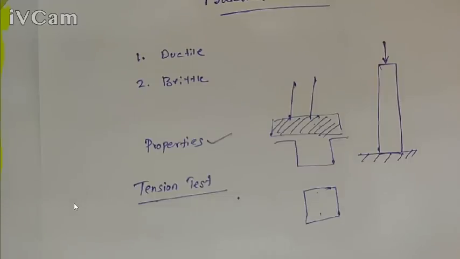The result from this tension test is a stress strain graph. We get different material behavior from this tension test.